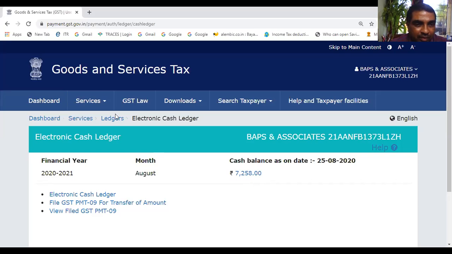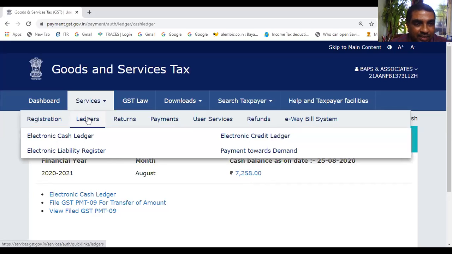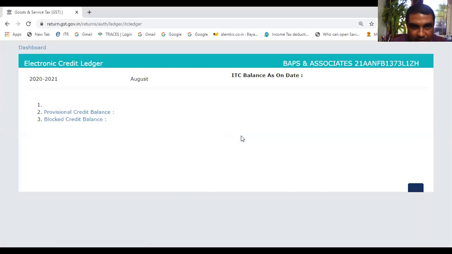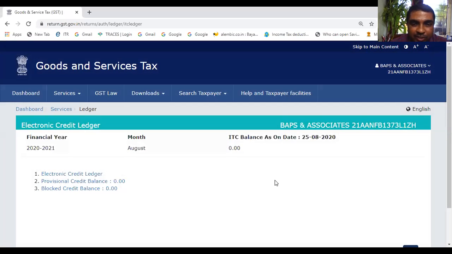Okay. Again, if you see electronic credit ledger, let us say I'm taking you electronic credit ledger. Here I can click to see electronic credit ledger. You see, what is the balance in electronic credit ledger as on today? 0 nil. Zero. That means entire money, whatever is there, that has been utilized. If at all there was some credit that has been utilized. We'll see some other ledger where this thing will be available. Some credit balance will be available. Then we can see in detail how they are reflected. Got some basic idea about electronic cash ledger, electronic credit ledger.